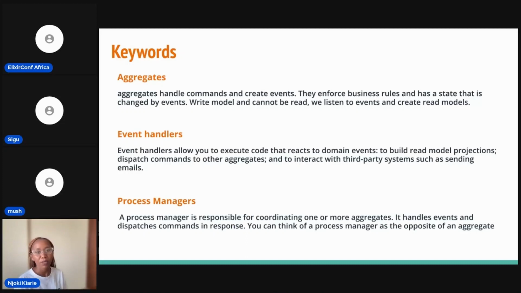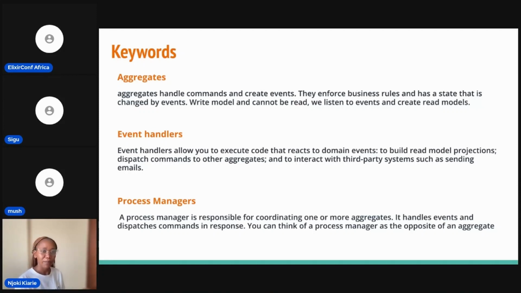So assuming a user was created, and we get the event user created, we can send the event to an event handler that updates the read DB, and now we have a new user. We can also send it to an email handler that sends a welcome email to the user. So that is the gist of event handlers.